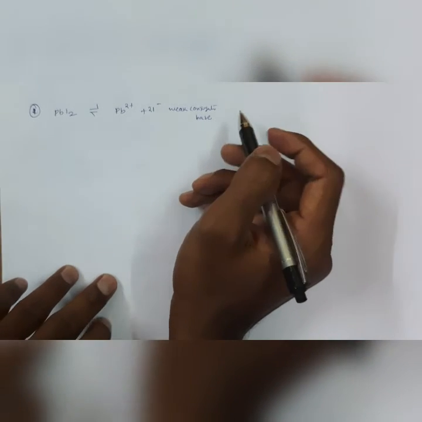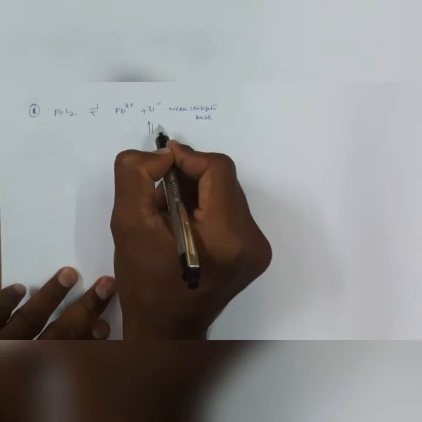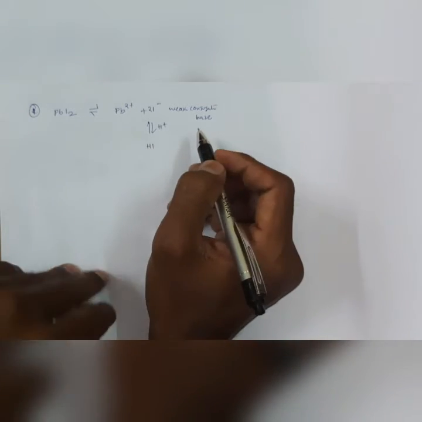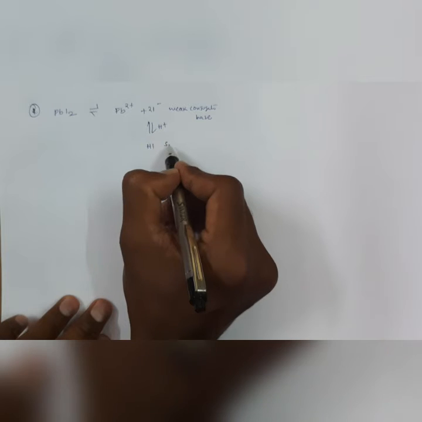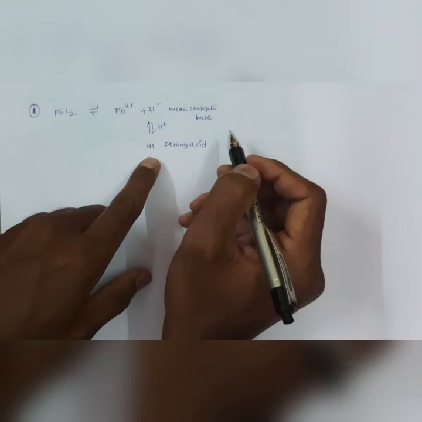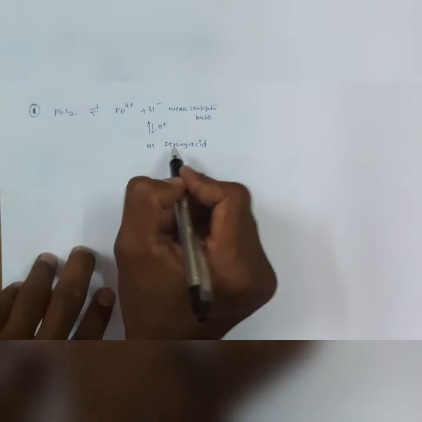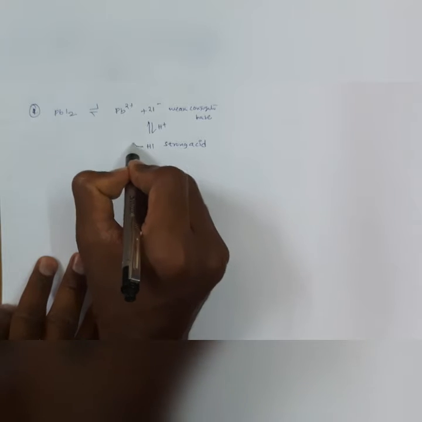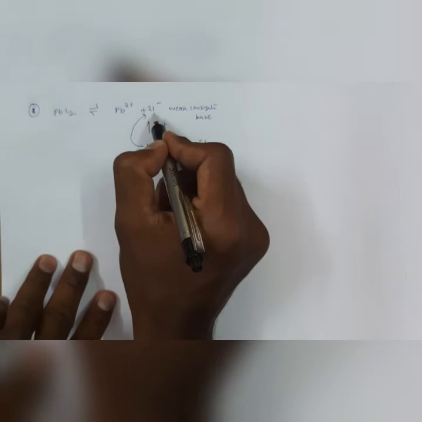A weak conjugate base reacts with H plus to form HI, which is a strong acid. Due to the strong acidic nature, HI is again converted into I minus.